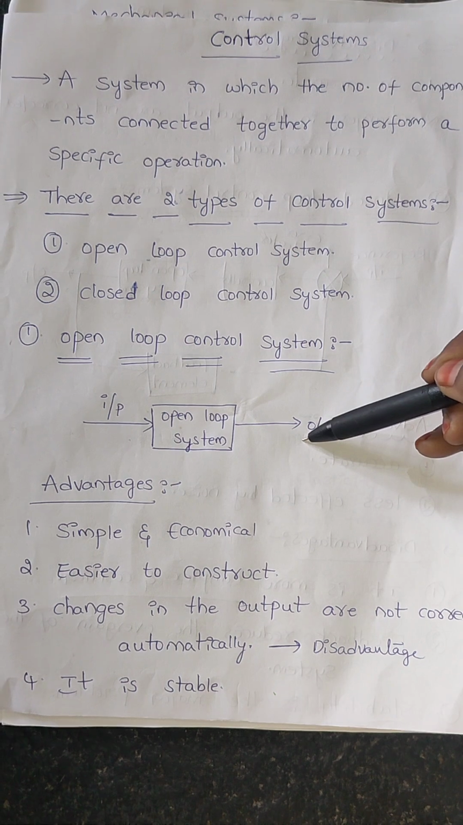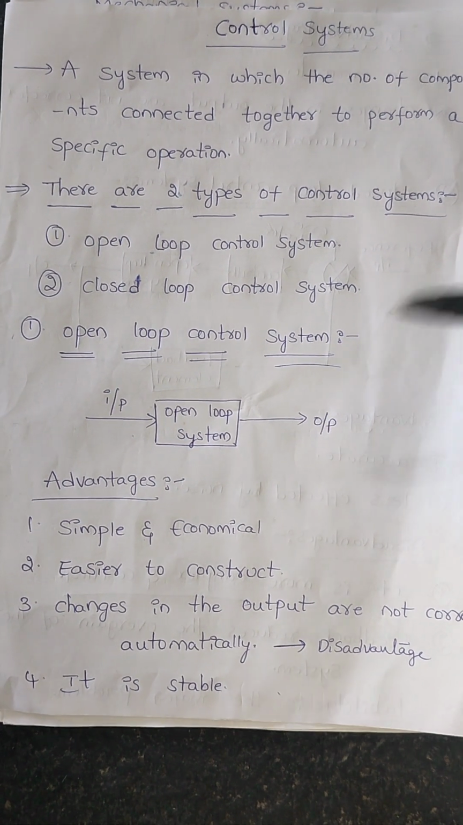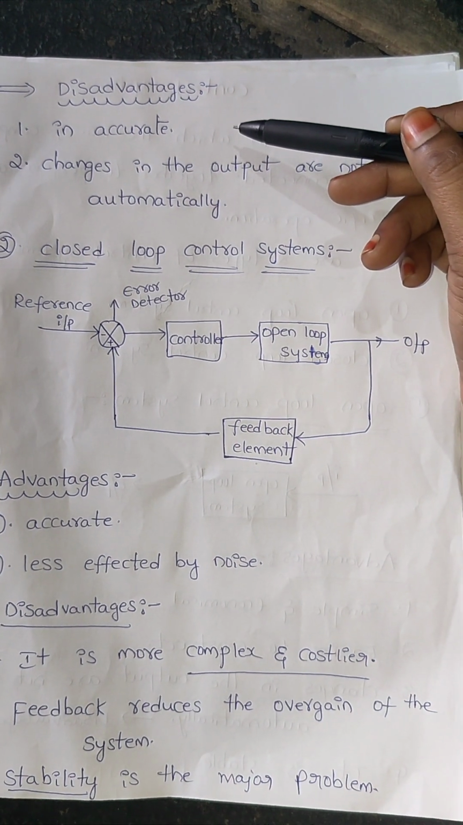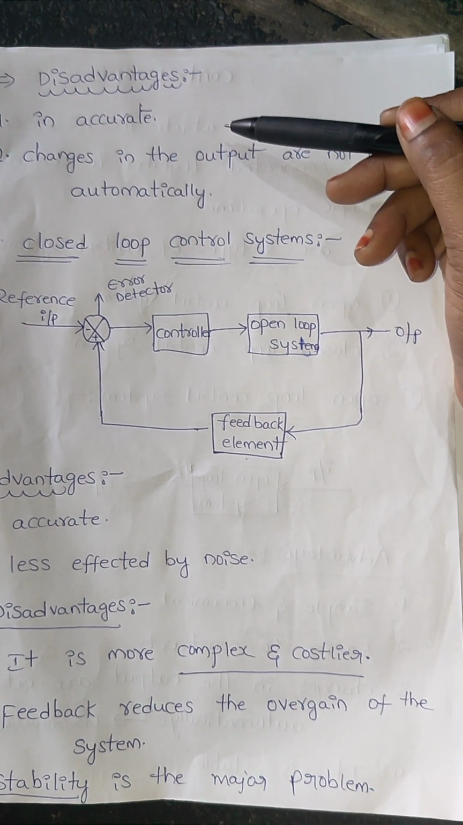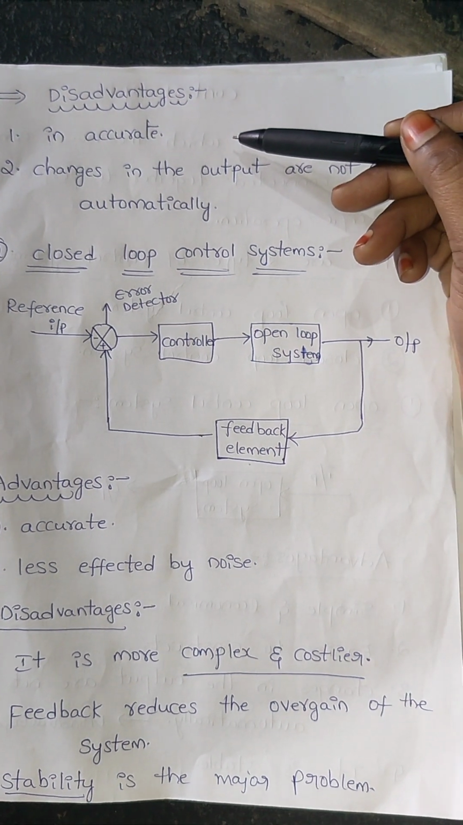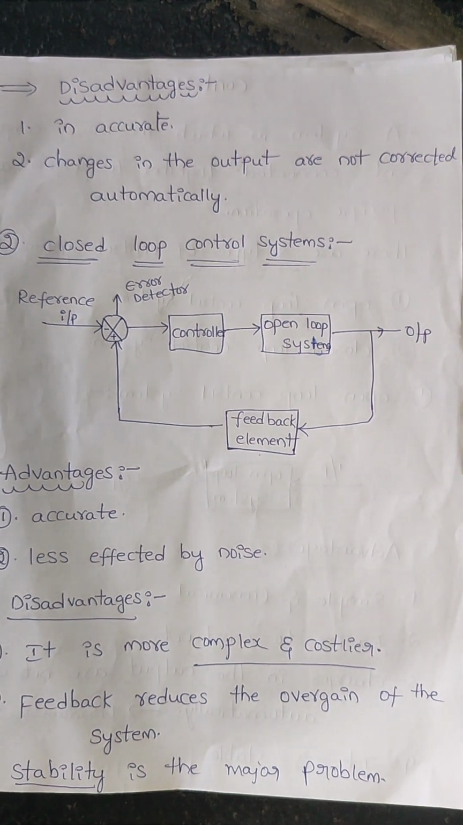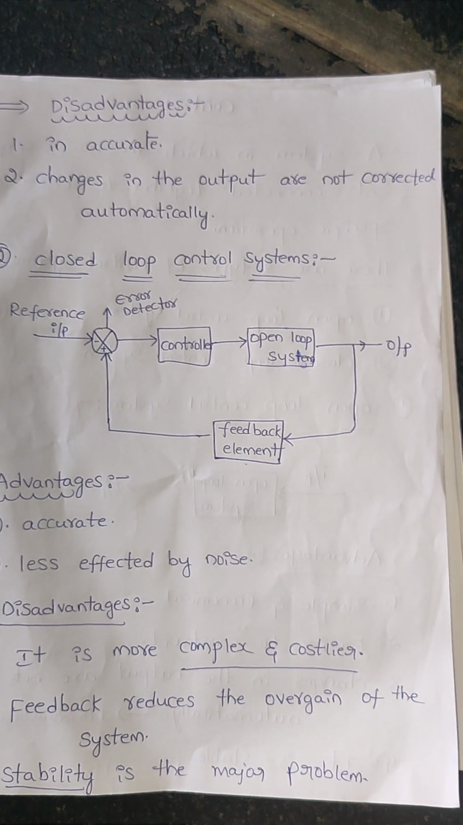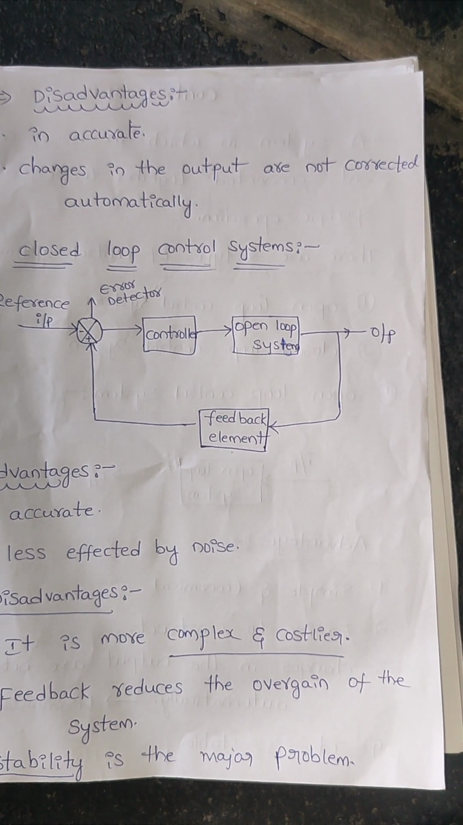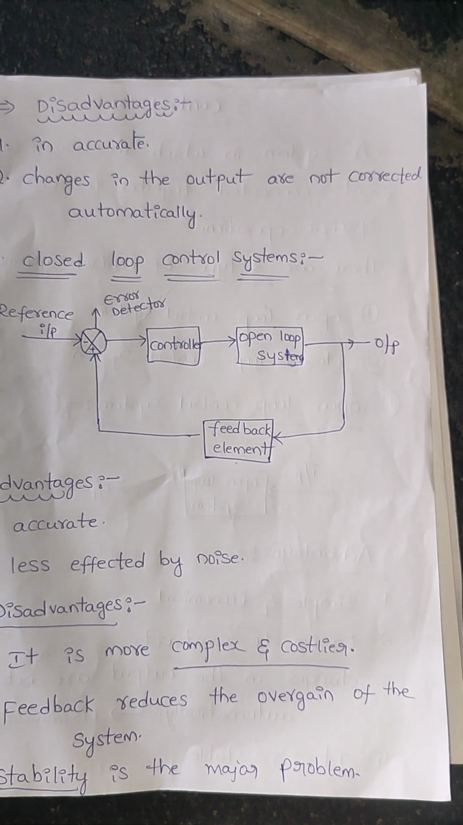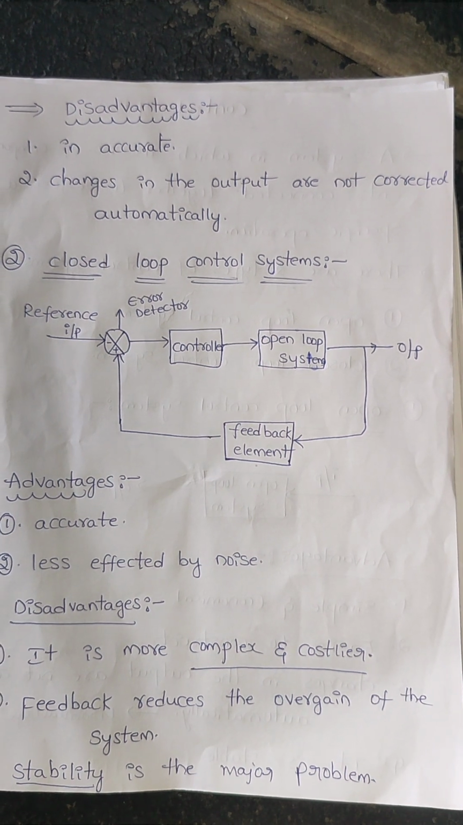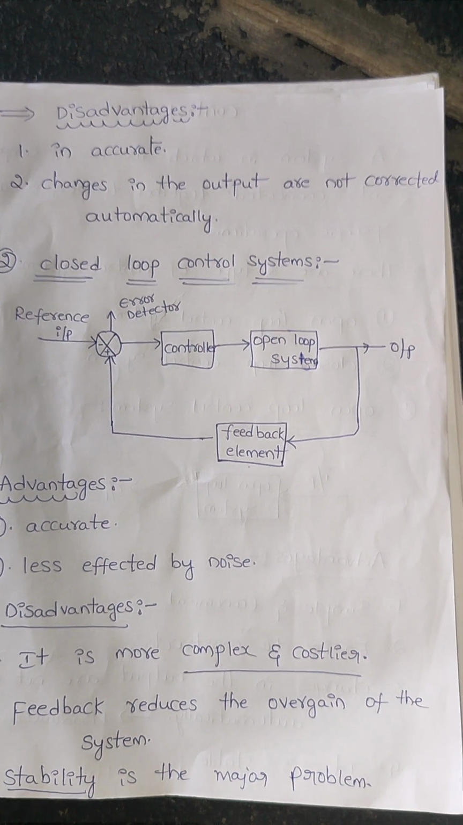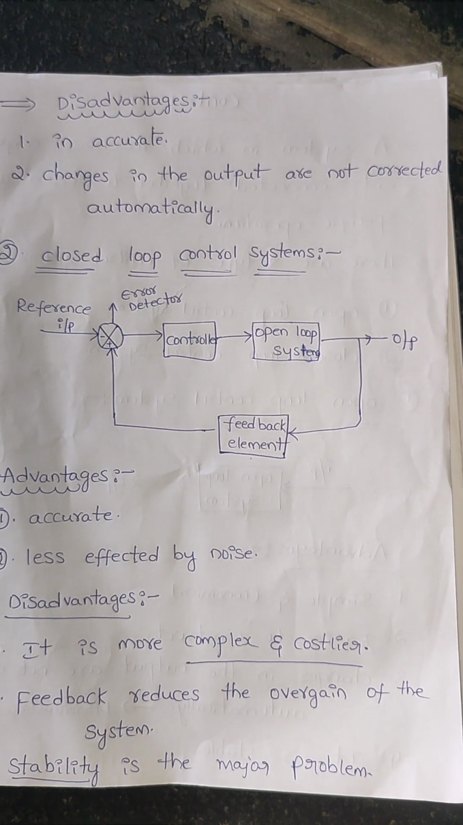So we will discuss the disadvantages of open loop control systems. The disadvantage is that it is inaccurate in nature. Changes in the output are not corrected automatically. That means we take the input and we get the output, but the changes are not corrected automatically. Why? Because we don't keep a feedback element, so changes in the output are not corrected automatically.